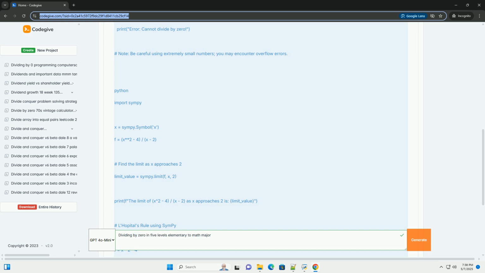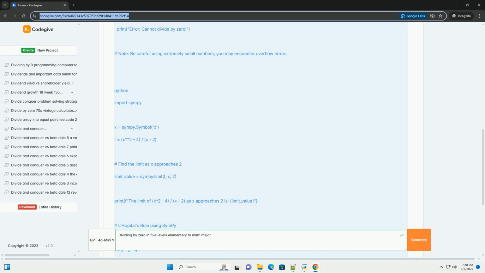Why does this work? L'Hopital's rule leverages the derivatives, the rates of change, of the functions to understand their behavior as they approach a point where they both become zero or infinity. The ratio of the derivatives often reveals the true limit.